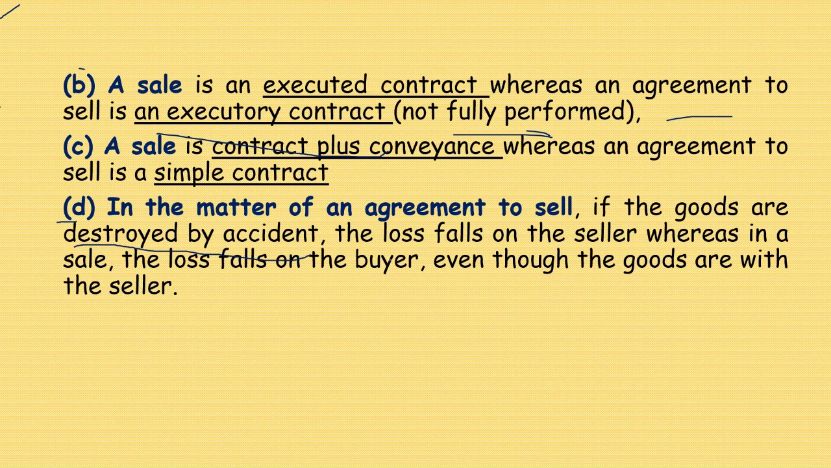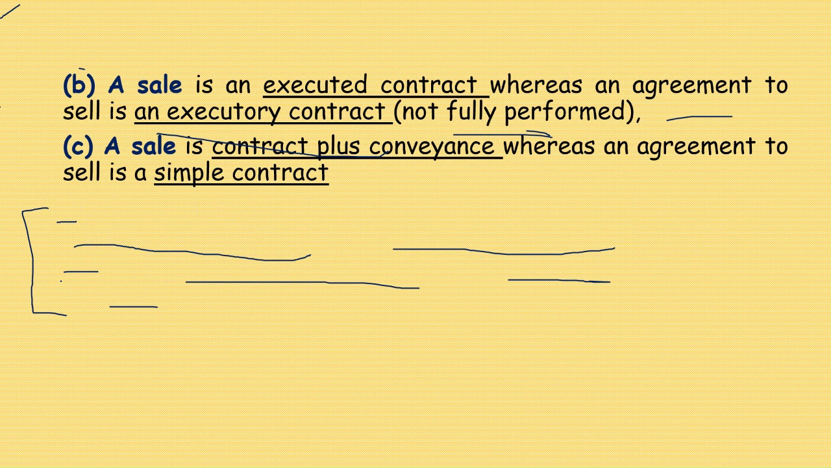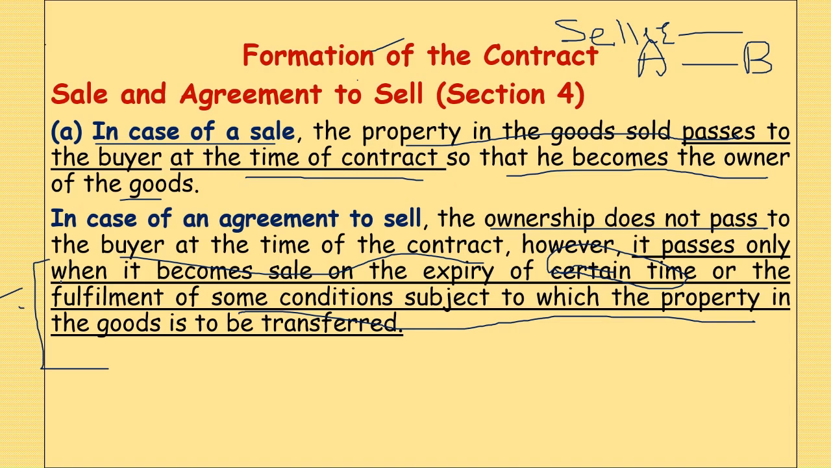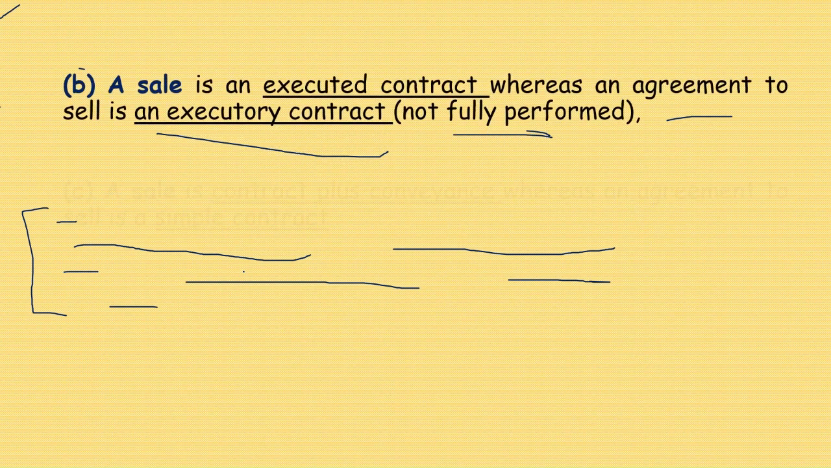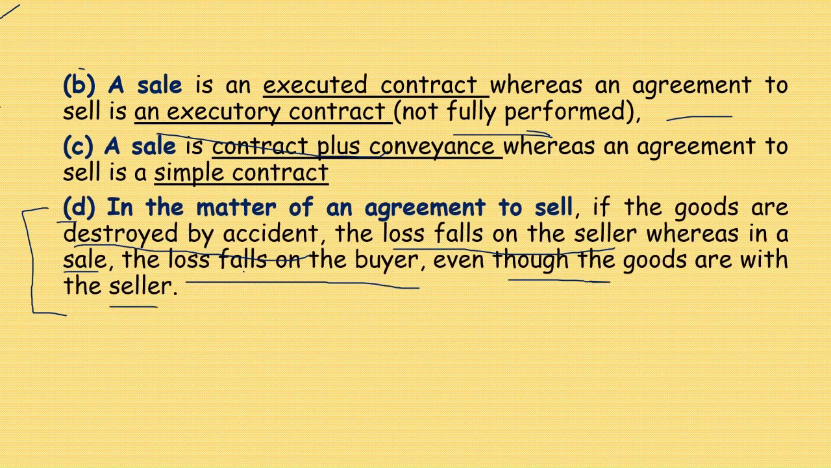In the matter of an agreement to sell, if the goods are destroyed by accident, the loss falls on the seller. Whereas in case of sale, the loss falls on the buyer even though the goods are with the seller, because ownership is transferred in case of sale. That is what we have seen here, that property in the goods sold passes to the buyer.